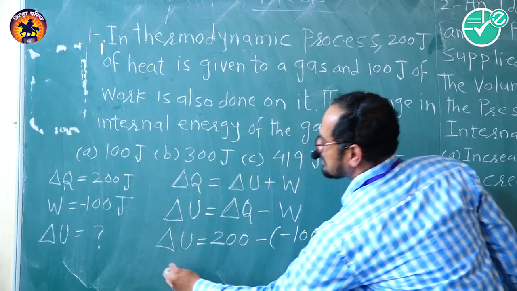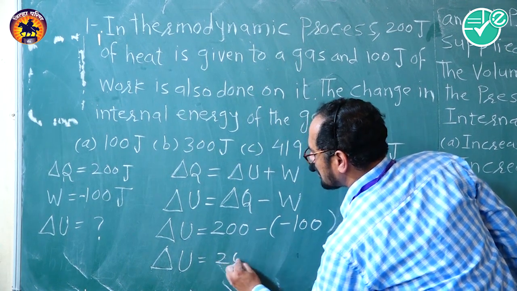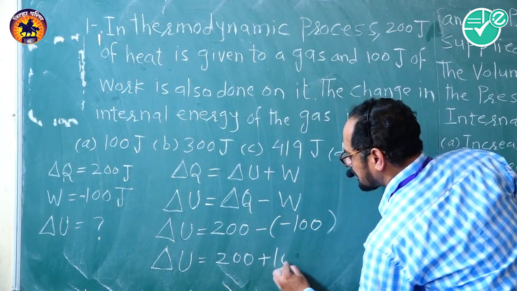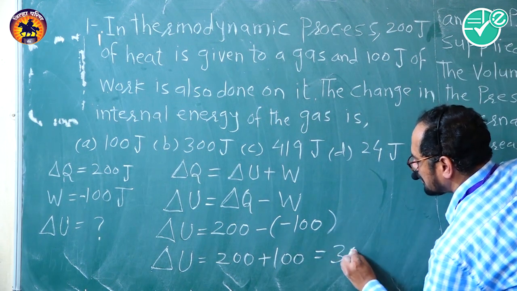Minus minus gives plus, so delta U is equal to 200 plus 100. So it will be 300 joule.